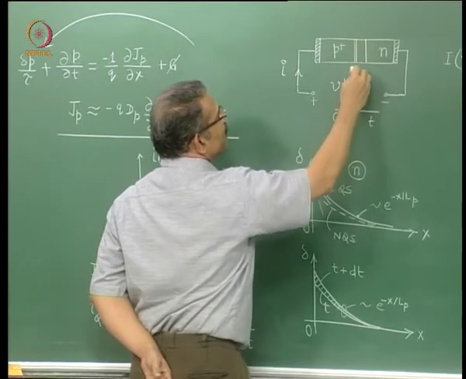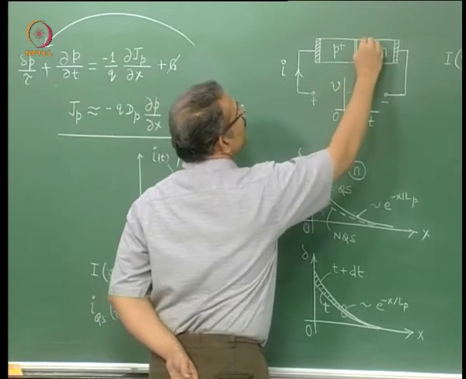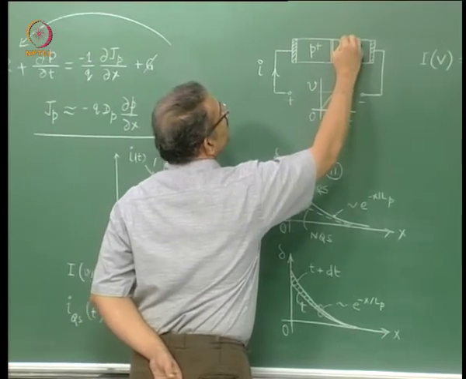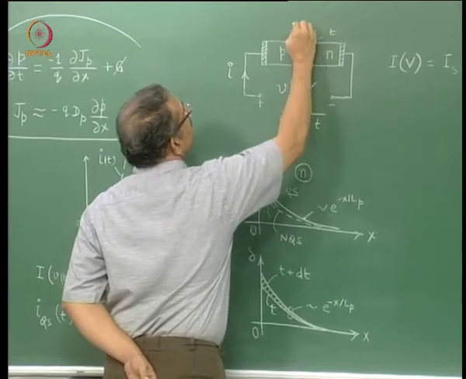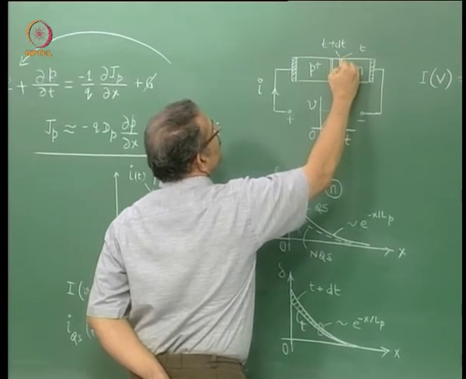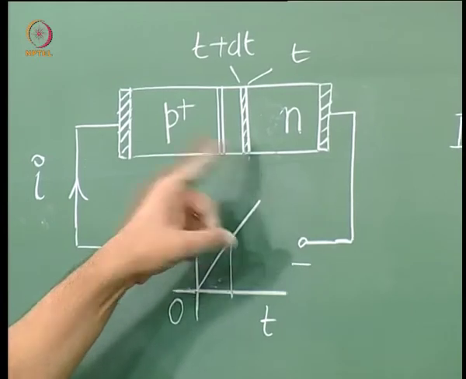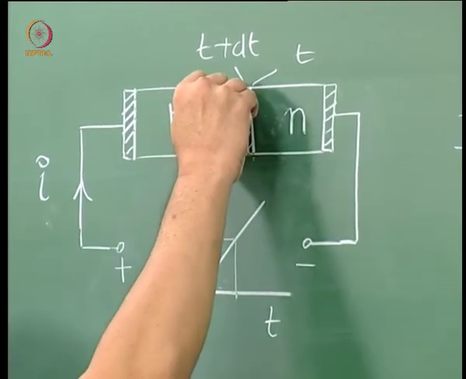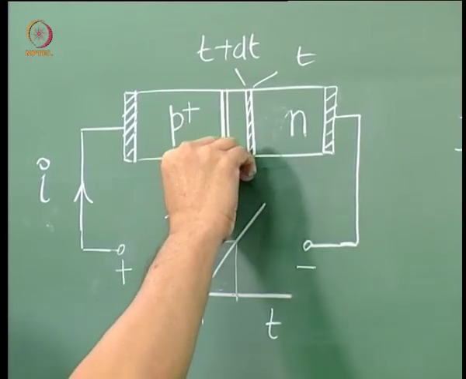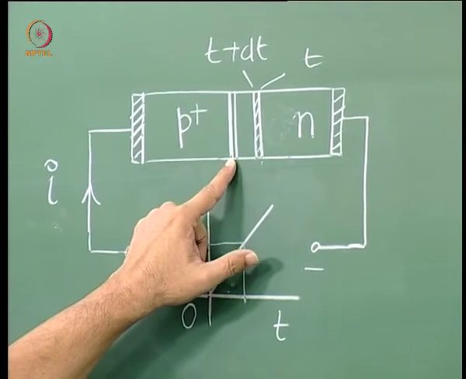For example, when my voltage increases from V of t to V of t plus dt, your depletion region shrinks. So this is the depletion region for t, and this is the depletion region for t plus dt. So you have to store an extra charge because of the shrinking of the depletion region. The depletion region shrinks on this side also. It is not shown here because when you draw the diagram to scale, the depletion region here is very small, that is why I am not able to show it.